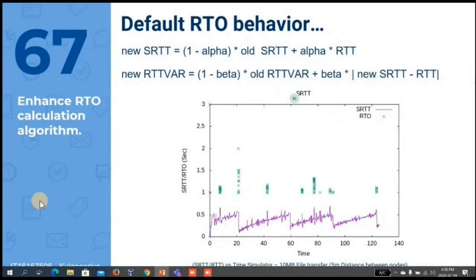Because the alpha and beta values are constant, this graph is obtained. As you can see, only rapid increases of the SRTT result in an increase in the RTO value. When the SRTT decreases, the RTO value does not immediately decrease. So this is the problem that I have found in the current algorithm.